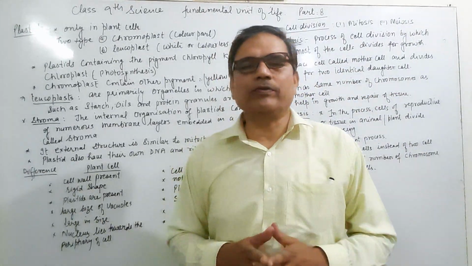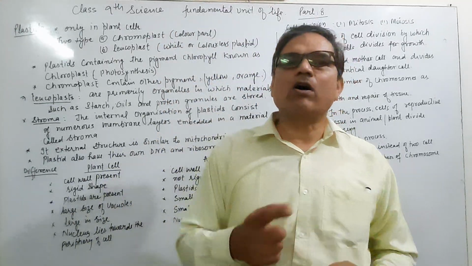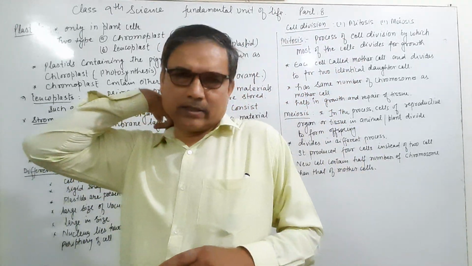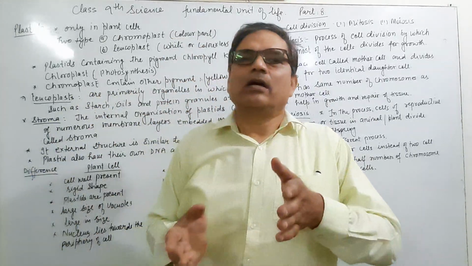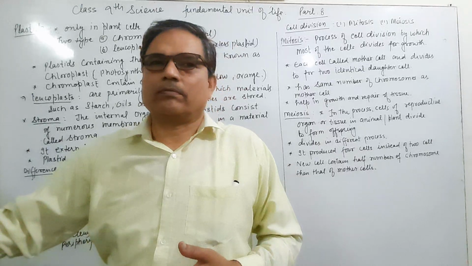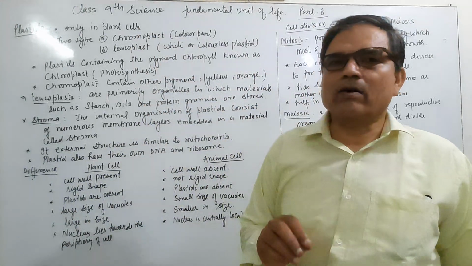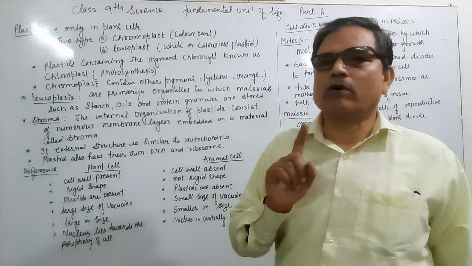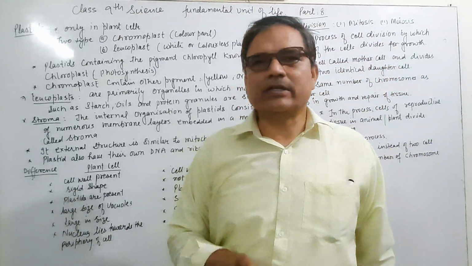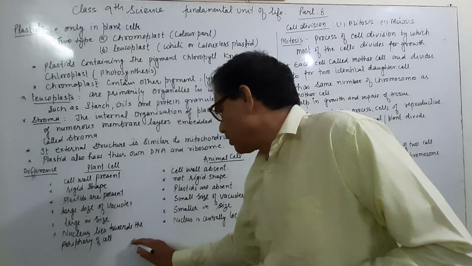If the question asks the difference between the prokaryotic cell and eukaryotic cell, or the bacterial cell and onion cell, the difference is similar to prokaryotic and eukaryotic cells. And you have to draw the diagram from the book for both the plant cell and animal cell.